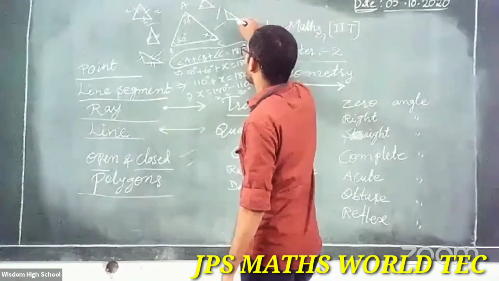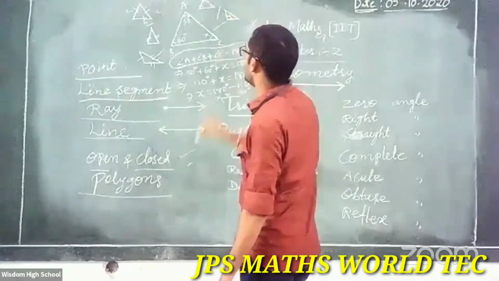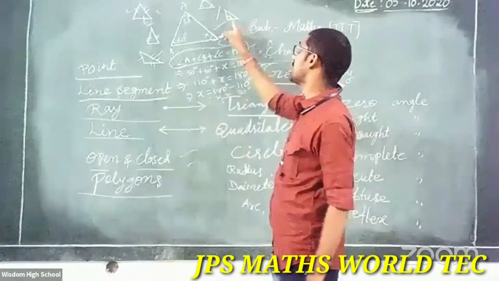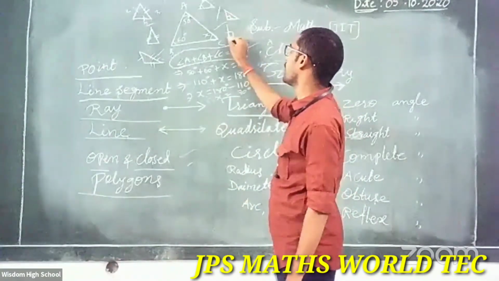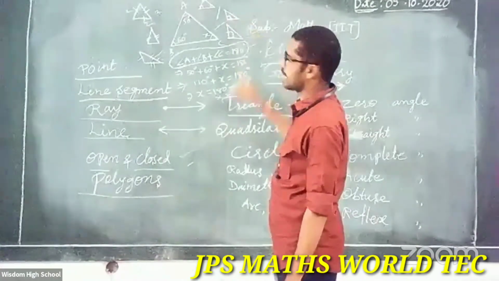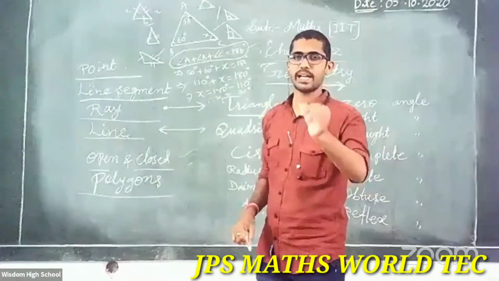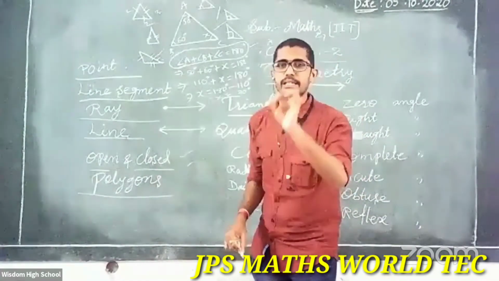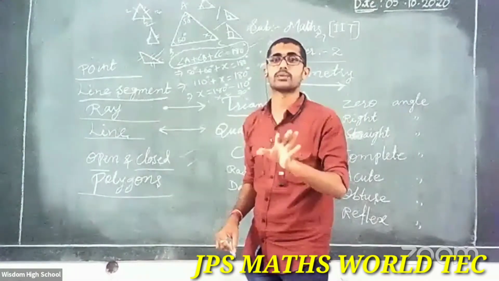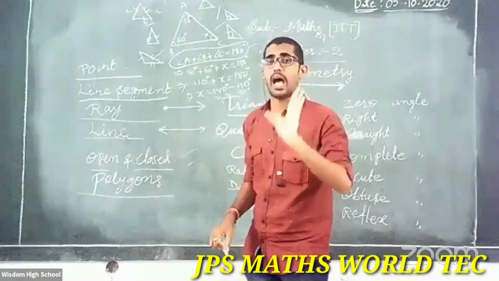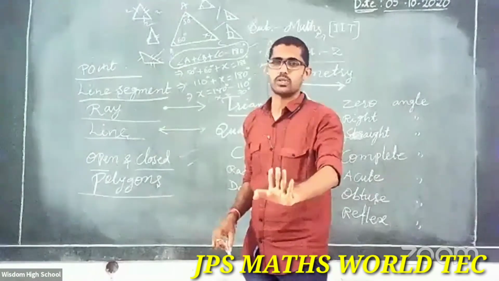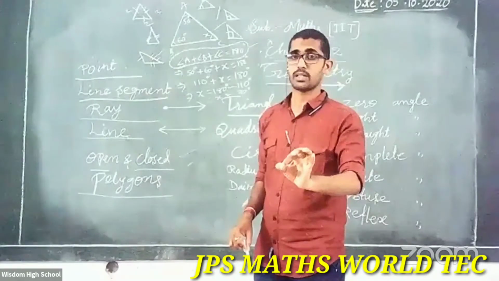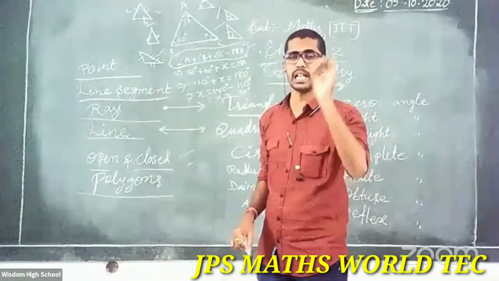Then suppose in a triangle, observe, one angle is 90 degrees. You will know 90 degrees is a right angle. In a triangle, any one angle is 90 degrees, that one is called a right angle triangle. Clear? In a triangle, one angle is 90 degrees, that is called a right angle triangle.